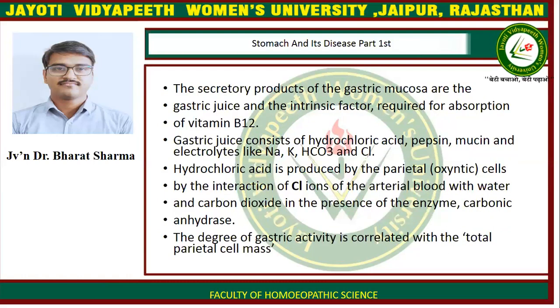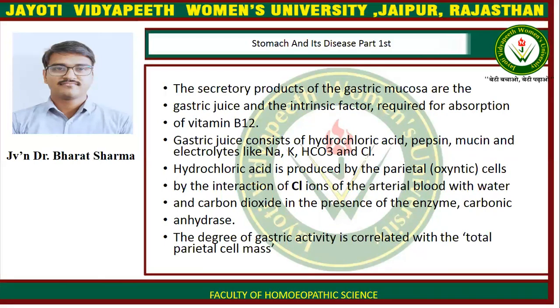The secretory products of the gastric mucosa are the gastric juice and the intrinsic factor required for absorption of vitamin B12. Gastric juice consists of hydrochloric acid, pepsin, mucin, and electrolytes like sodium, potassium, HCO3, and chlorine.